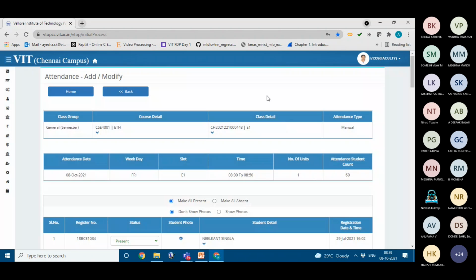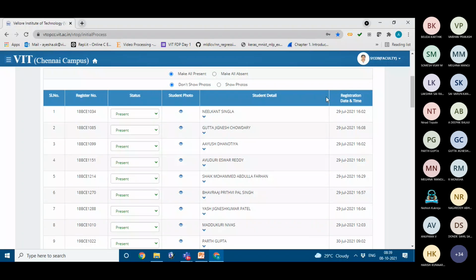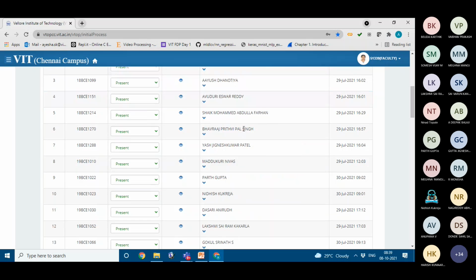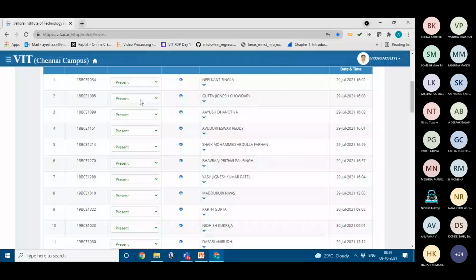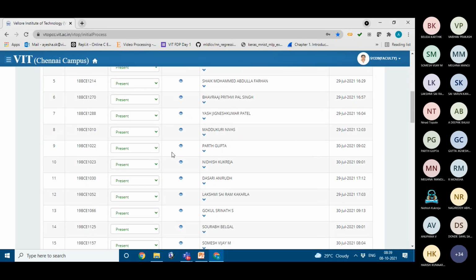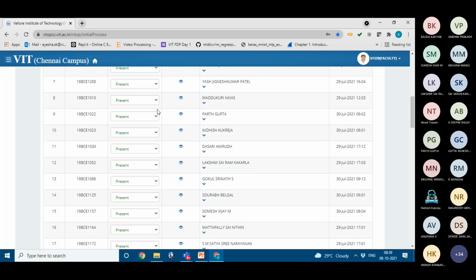Ma'am, all of you answer your attendance. Neelkant, yes ma'am. Jignesh, Ayush, Ishwar Reddy, present ma'am. Abdullah Farhan, present ma'am. Bhavraj, present ma'am. Nivas, present ma'am.